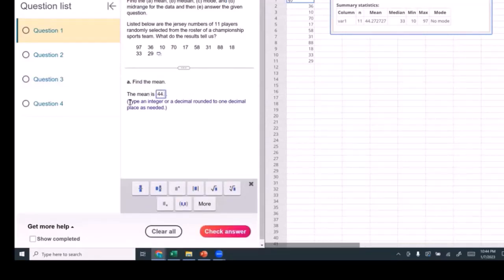Right here, it says type an integer. An integer is a whole number with no decimal, or a decimal, which is what we have, rounded to 1 decimal place, which is one more than we have, which is exactly what our slide said. Our answer would be 44.3. If you're not sure how to round things, let me teach you real quick.